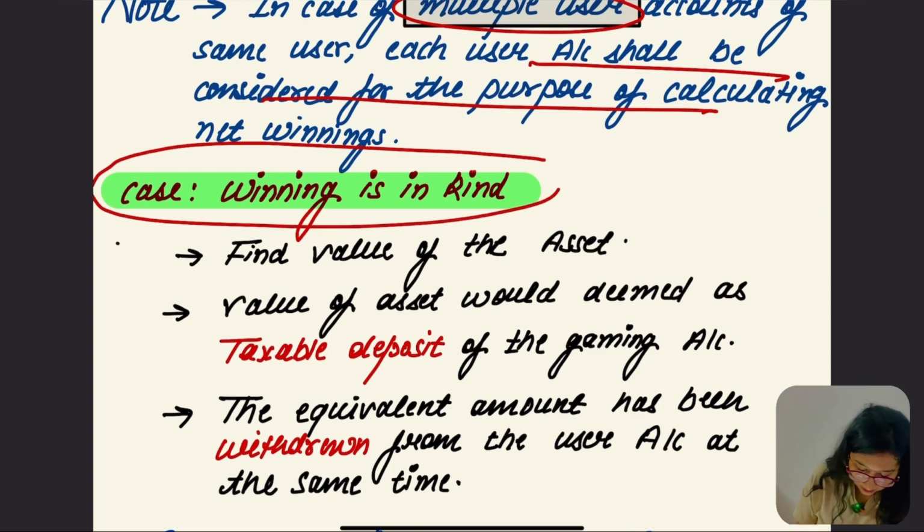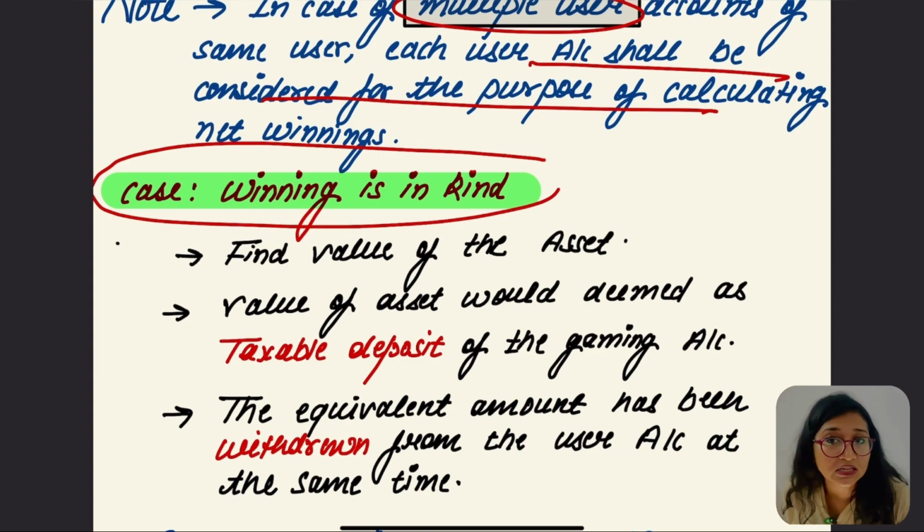But there is one thing: if winning is not done in cash, or partially done in cash, or is done in kind, how are we going to compute the income and take the net winning amount? The law says that 30% tax is going to be deductible in case of income from other sources.